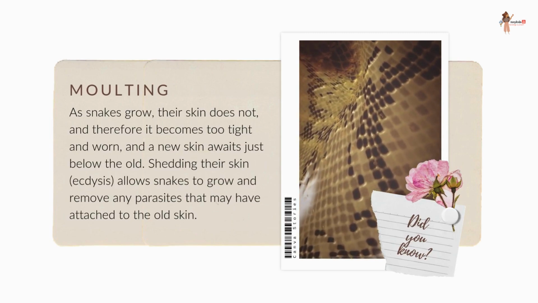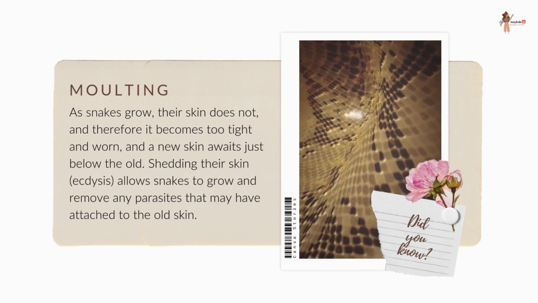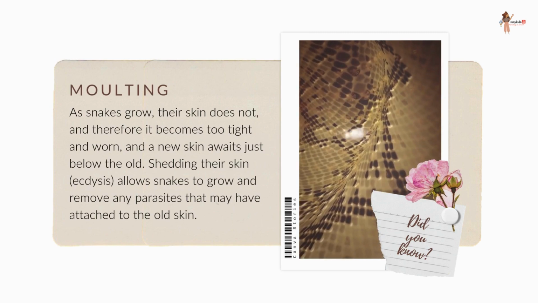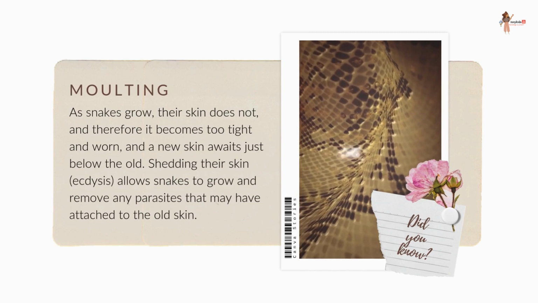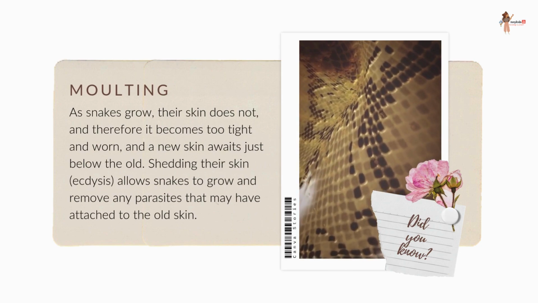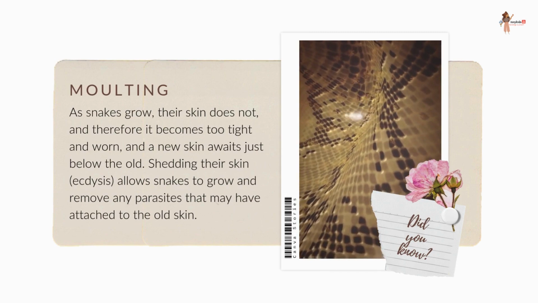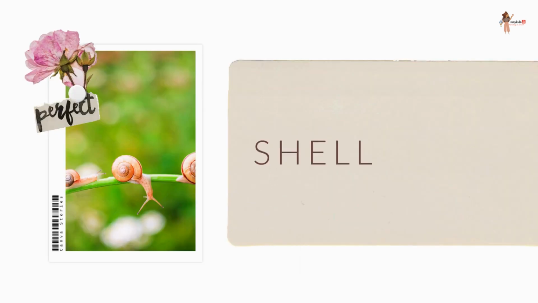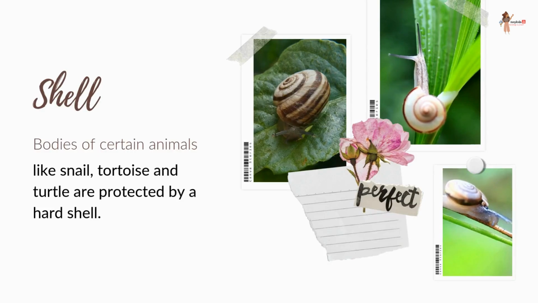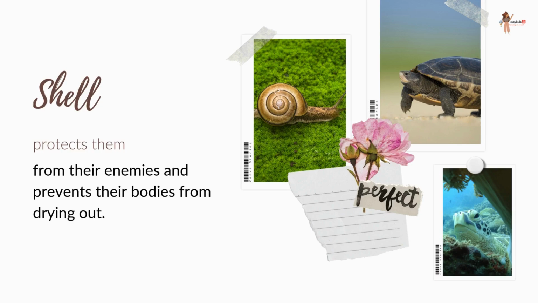Do you know what molting is? Well, as snakes grow, their skin does not, and therefore it becomes too tight and worn, and a new skin awaits just below the old. Shedding their skin allows snakes to grow and remove any parasites that may have attached to the old skin. Now, next type of body covering is shell. Bodies of certain animals like snail, tortoise, and turtle are protected by a hard shell. The shell protects them from their enemies and prevents their bodies from drying out.